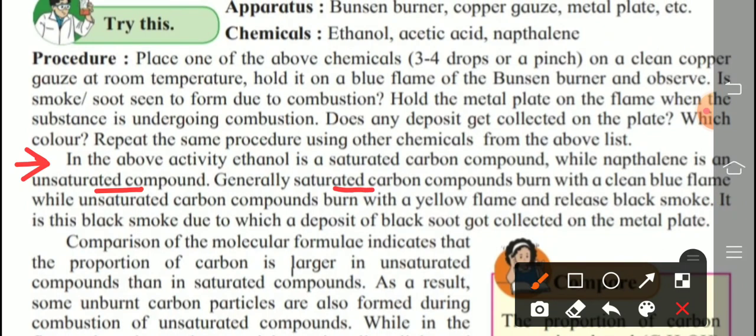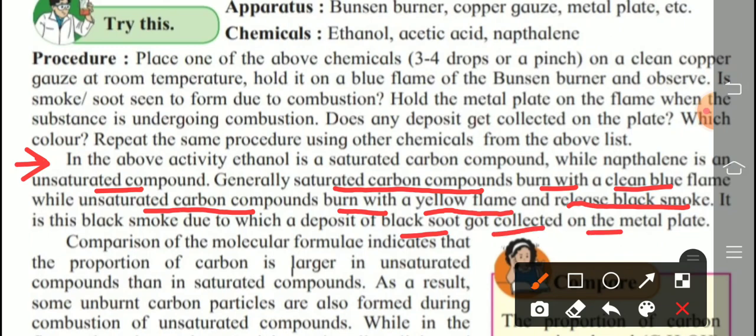Underline: saturated carbon compounds burn with a clean flame, meaning smoke is not produced. Clean blue flame. While unsaturated carbon compounds, underline the next sentence also, burn with a yellow flame and release black smoke, that is called soot. It is the black smoke due to which a deposit of black soot, black particles of carbon, got collected on the metal plate.